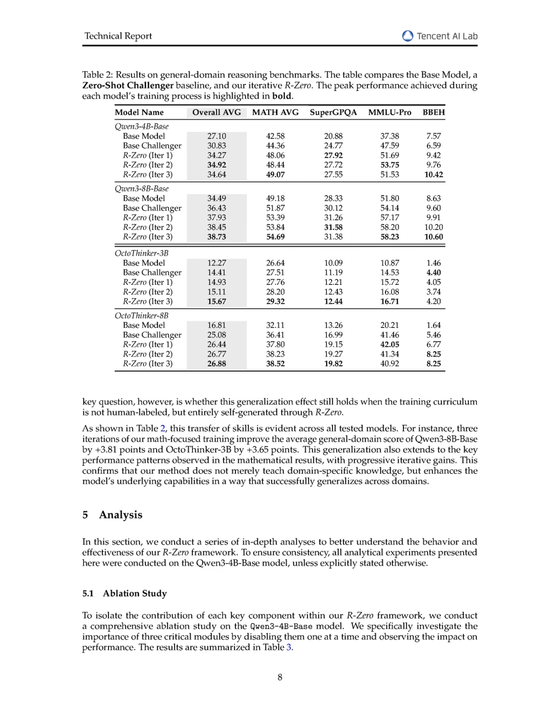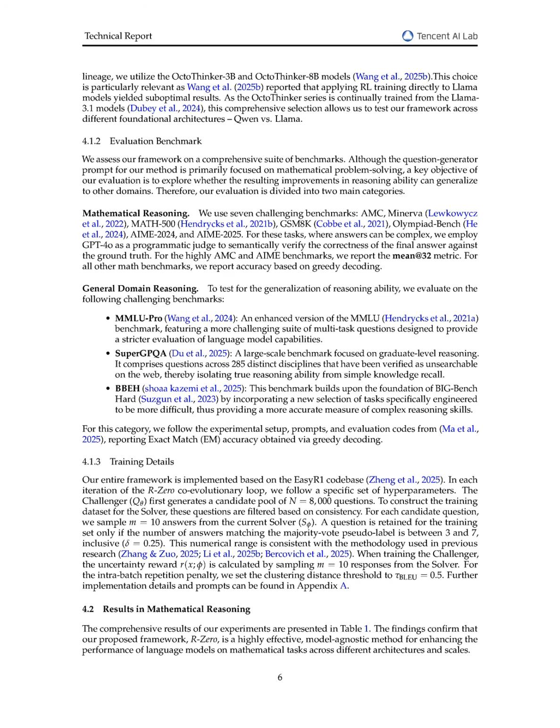The effectiveness of the R0 framework is validated through comprehensive experiments on various benchmarks, specifically focusing on mathematical reasoning and general domain reasoning. For mathematical reasoning, the authors utilized 7 challenging benchmarks, including AMC, Minerva, and GSM-8K, employing GPT-4o as a programmatic judge to semantically verify the correctness of answers. In terms of metrics, they reported mean at 32 for the AMC and AIME benchmarks, and accuracy based on greedy decoding for other math tasks.